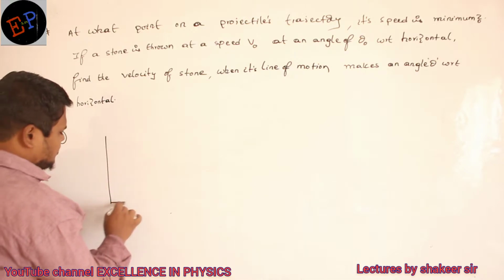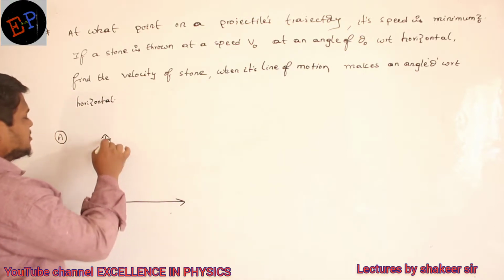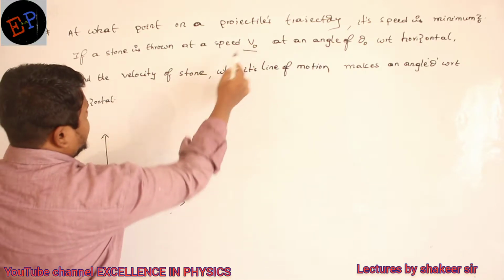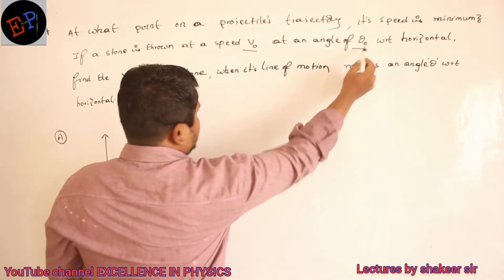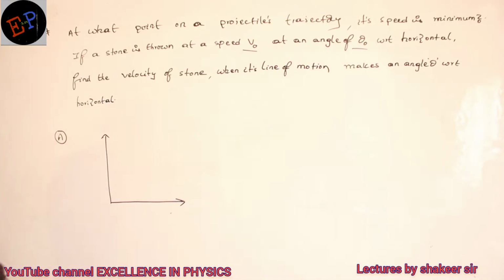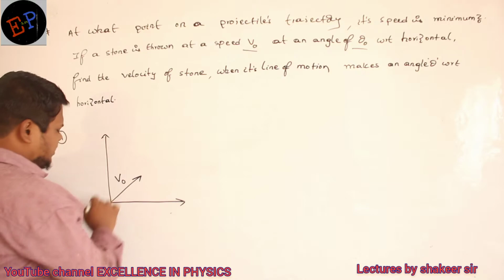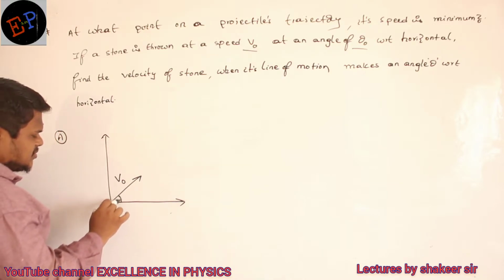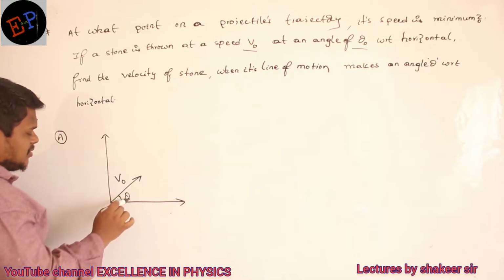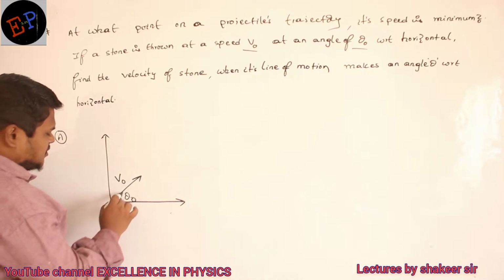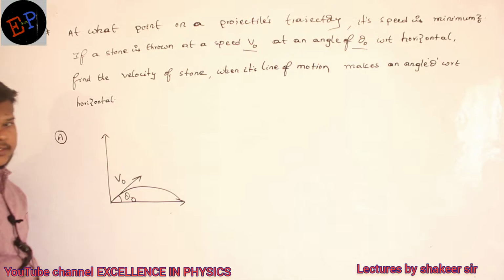See, what he is saying: initially the body is thrown with how much velocity? It is thrown with a speed of v naught, at what angle? At an angle of theta naught. It means the initial speed of the projectile is v naught, and the initial angle it makes with respect to horizontal is theta naught. Clear? Then we know that it traces a parabolic path like this.